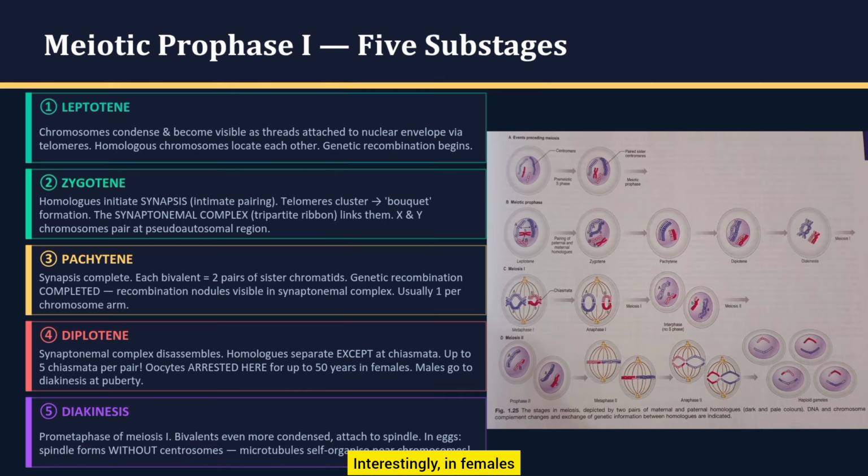Interestingly, in females, meiosis can remain arrested at this stage for many years. Finally, diakinesis marks the transition toward division, where chromosomes condense even further, the nuclear membrane breaks down, and the spindle apparatus begins to form. Together, these 5 substages ensure proper pairing, recombination, and preparation for the reductional division of meiosis, making prophase 1 the key to genetic diversity.